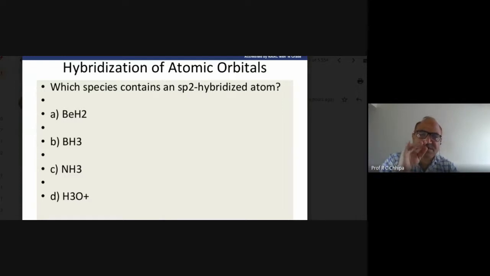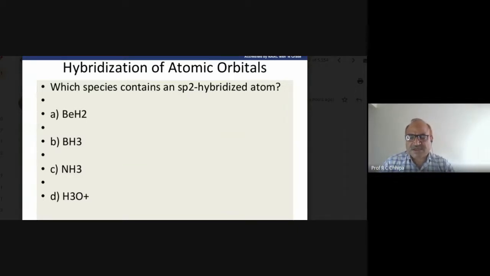Therefore one electron of the 2s atomic orbital is excited, and that electron goes to the 2py atomic orbital. So we get three unpaired electrons, in 2s1, 2px1 and 2py1, and they form the new hybrid orbitals. So here the answer itself is BH3.